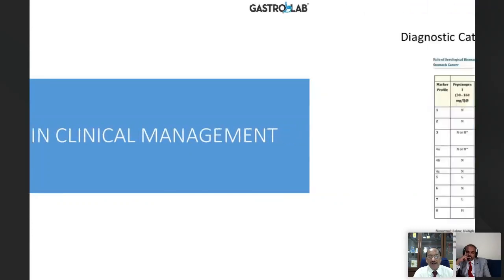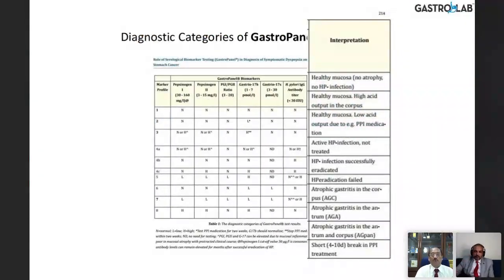So the gastro panel in the clinical management, how do we do that? This is the most important slide that I would think. If you see here, the first one is the pepsinogen 1, pepsinogen 2, the PG1, PG2 ratio, gastrin 17, gastrin 17B and 17S, and then the H. pylori IgG antibody. The first one, pepsinogen 1 is normal, 2 is normal, ratio is normal, gastrin 17B, 17S all are normal, and H. pylori antibody is below 30. That means healthy mucosa, no atrophy, no H. pylori infection.